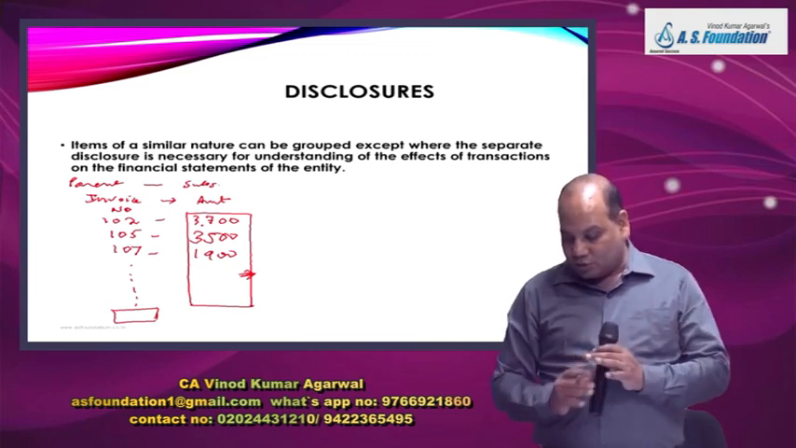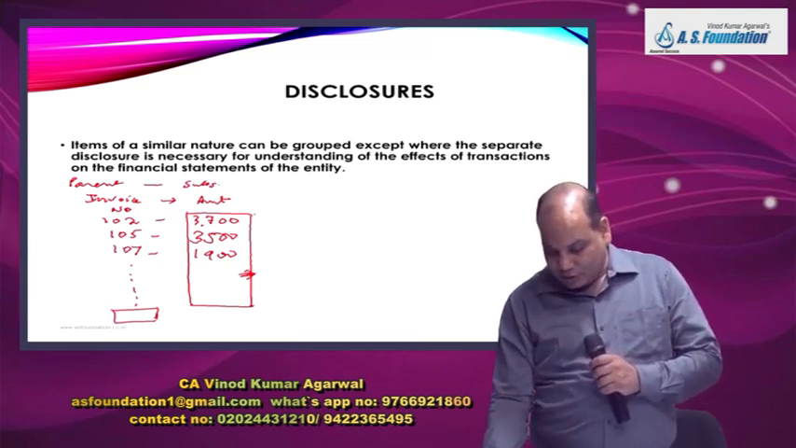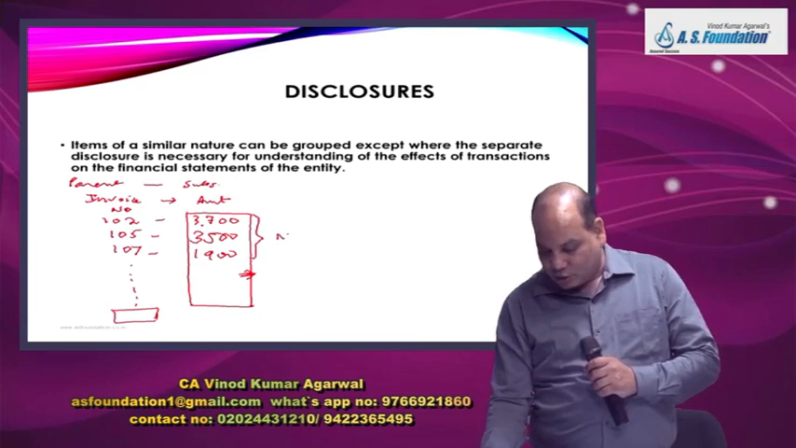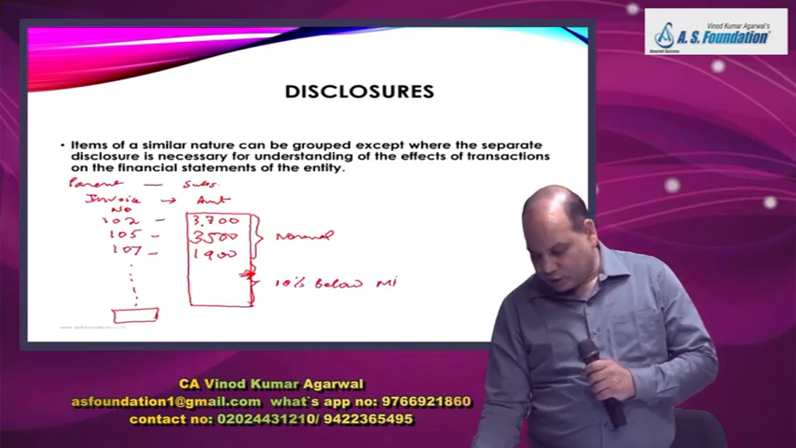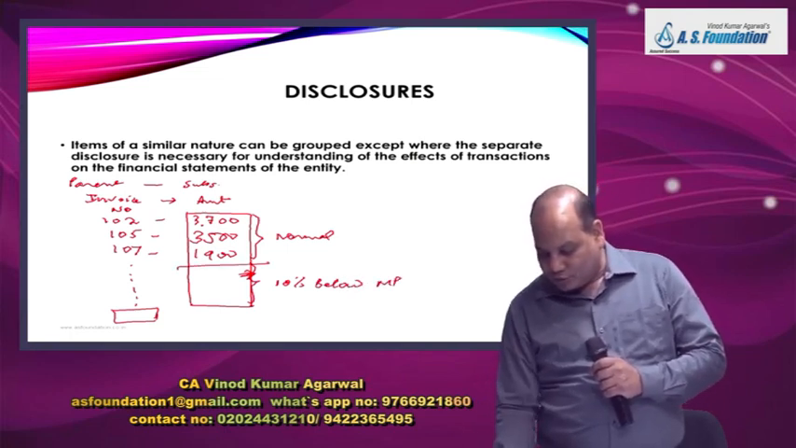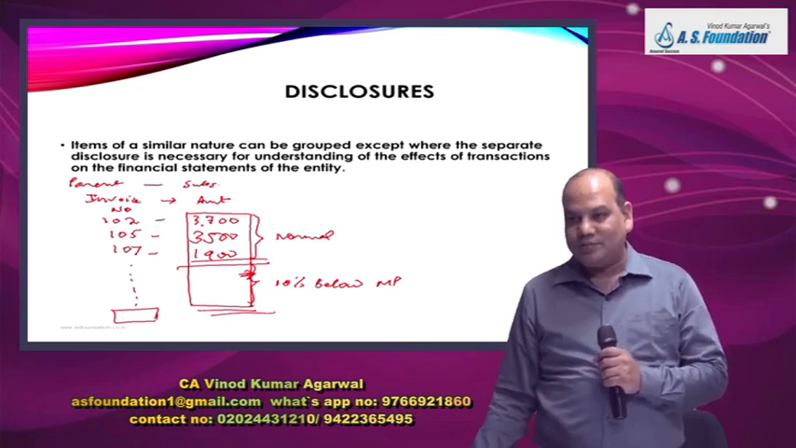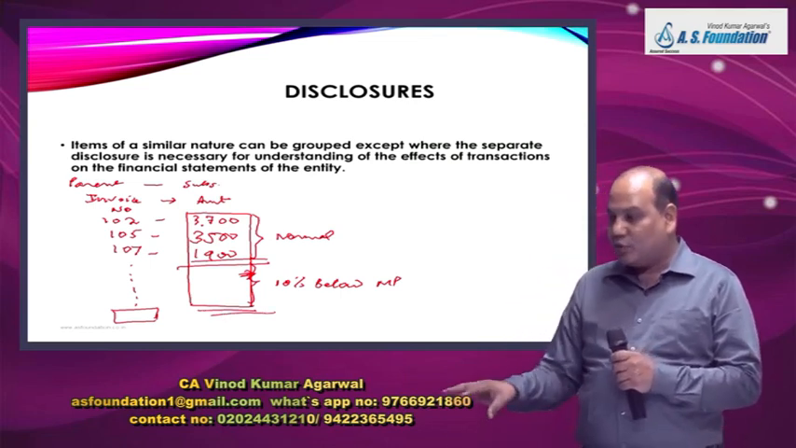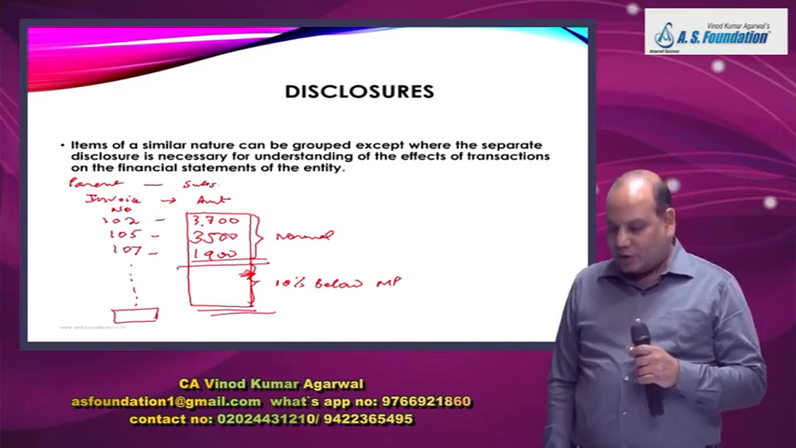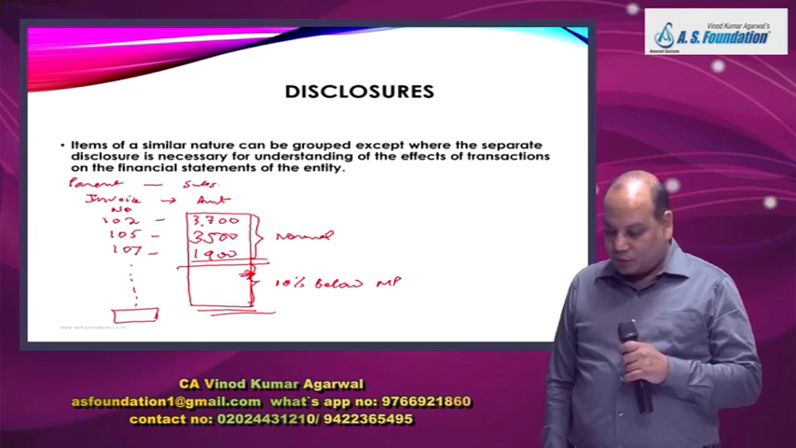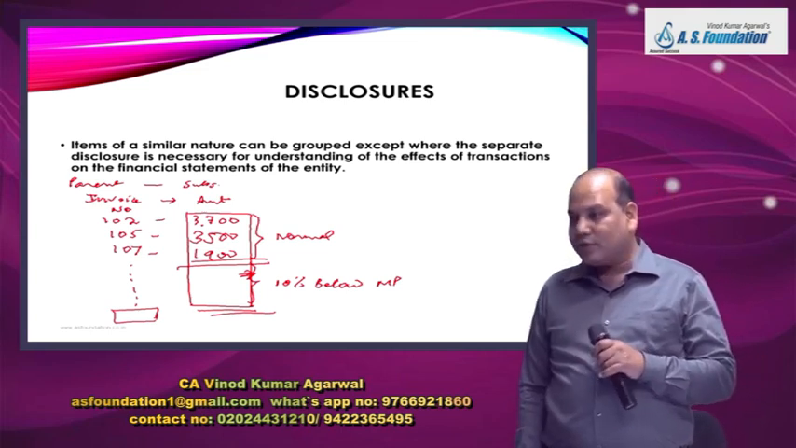Now within this also, tell me, these three items are at normal market price. These five items are 10% below market price. Do I need to show them separately or can I mix them? Now this time you have to, even though both are sale of inventory, because separate disclosure is necessary for understanding the effect of the transaction.